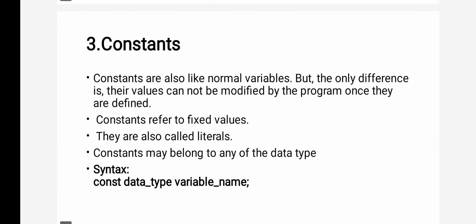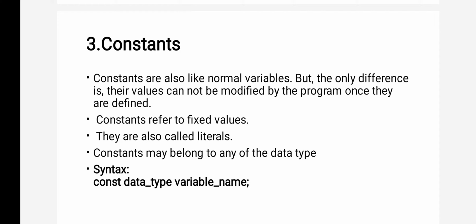Now constants, this part I have also explained in C programming in the first semester. Constants are like a normal variable only, but the values that a constant holds are fixed.